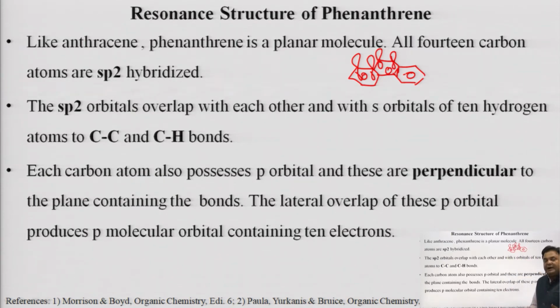Like benzene and naphthalene, it also has a planar structure, and in that planar structure each carbon has 1 unhybridized p orbital with a single electron. Because of that electron, there is an electron cloud above and below the plane of phenanthrene. Because of that, nucleophilic substitution reaction is not possible in phenanthrene. The only possible reactions, along with oxidation and reduction, are electrophilic substitution reactions, because an electron cloud is present above and below the plane of the phenanthrene ring.